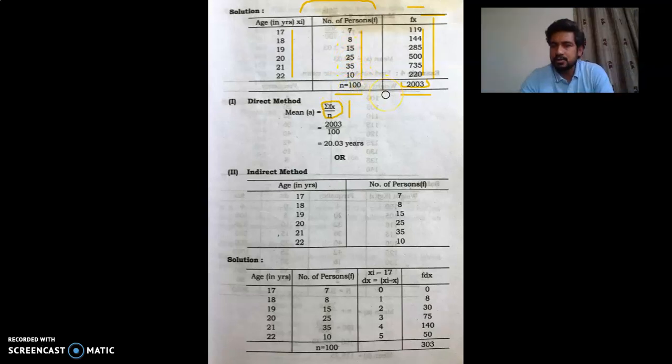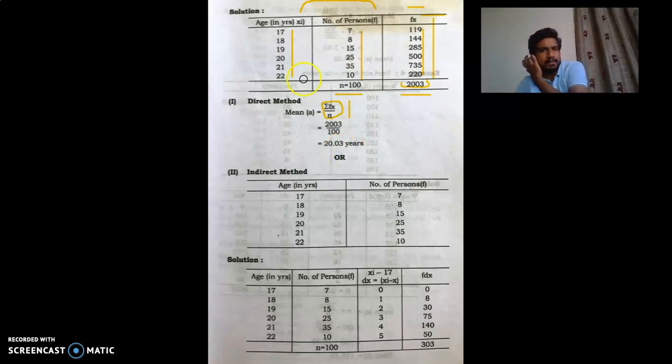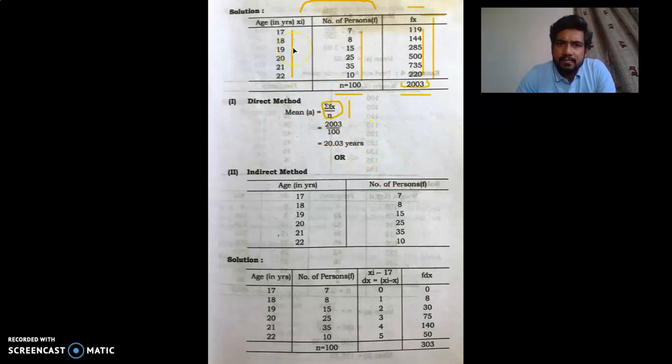So now we have the information: summation fx is 2003, n equals 100. Now we put this information in the formula: summation fx divided by n, 2003 divided by 100, so 20.03 years. This answer is in years because we are calculating years. So what is the arithmetic mean? The arithmetic mean is 20.03 years, the mid value of that particular column.